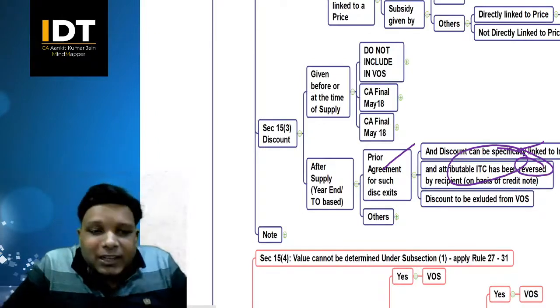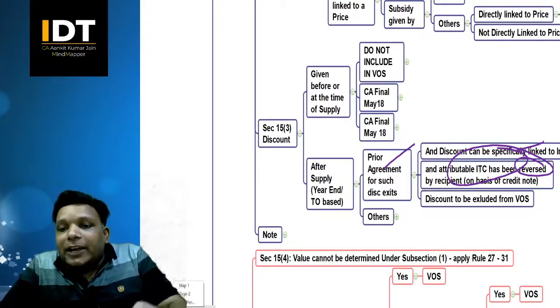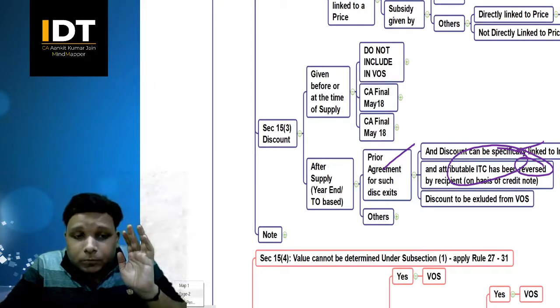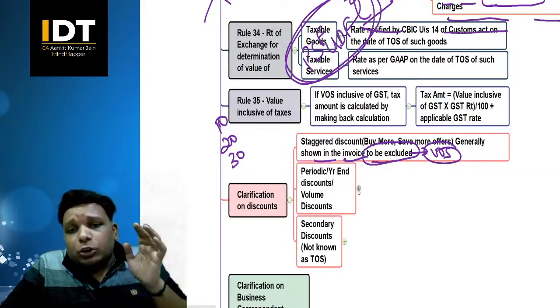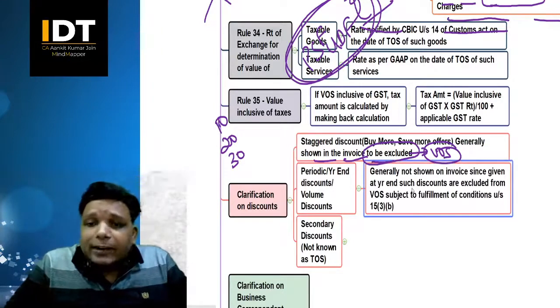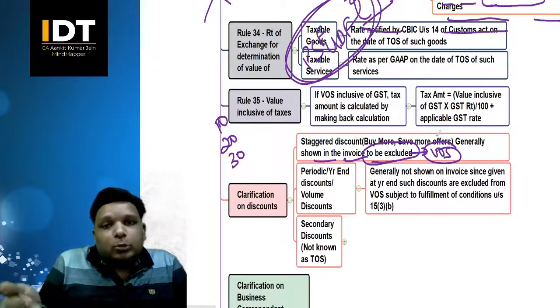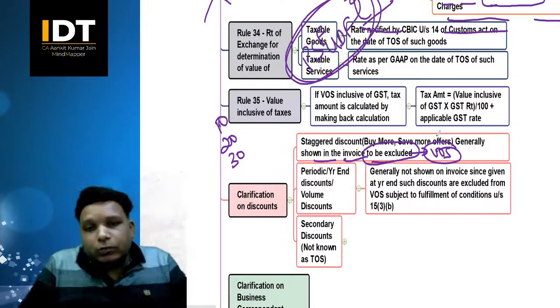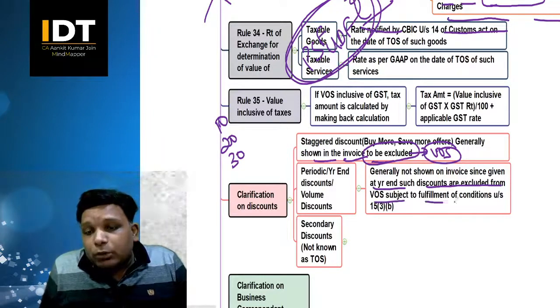So if these 3 conditions are satisfied, then only these particular discounts can be excluded from the value of supply, correct? Now, in this scenario, periodic or year-end discount, volume discount, what is the situation? Generally, it is not shown on the invoice, right? वो जिस time पे invoice होगा उस time पे तो बनेगा नहीं. A separate credit note is issued for the same. So since it is given at year-end, right, such discounts are excluded from the value of supply